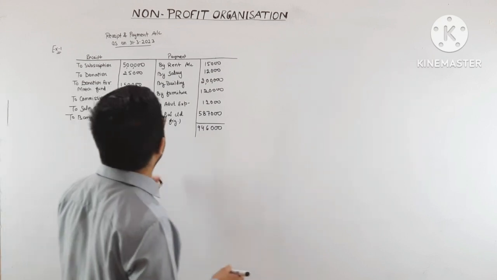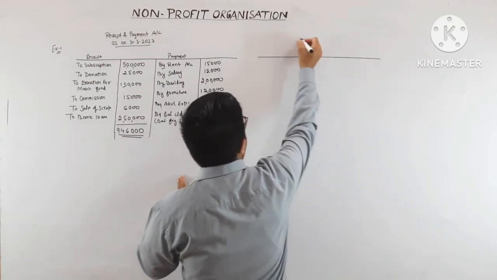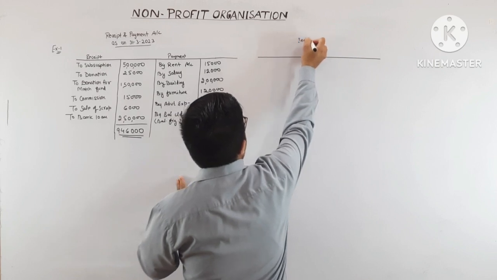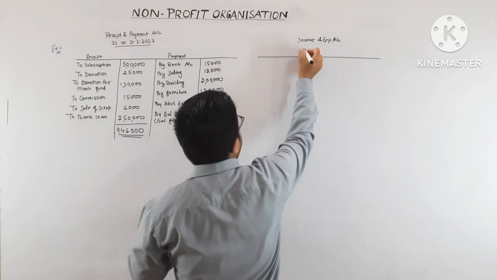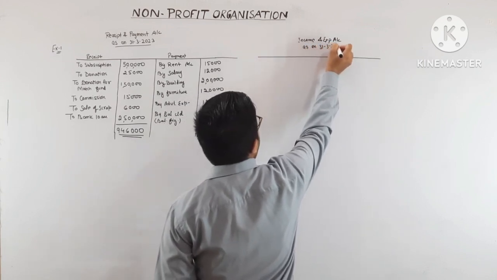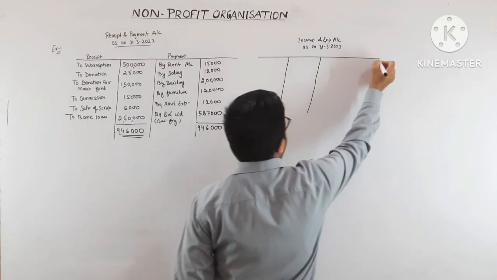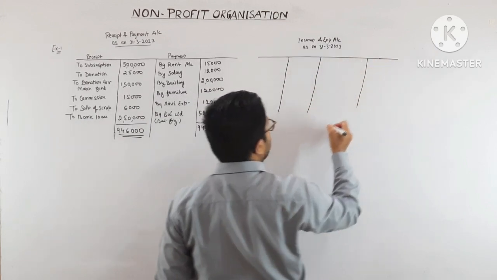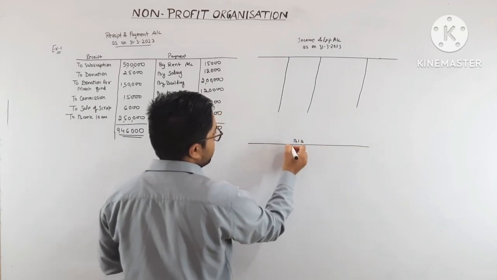Now we have to prepare the income and expense account as on 31st March 2023, and the other account we have to form is the balance sheet.